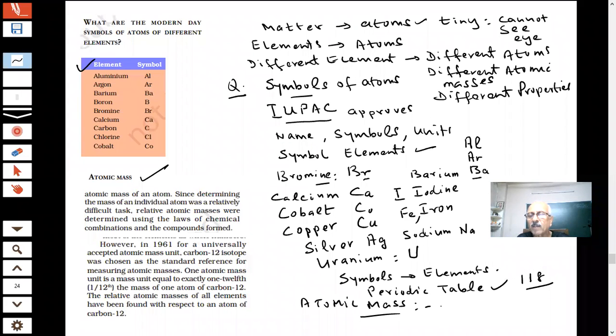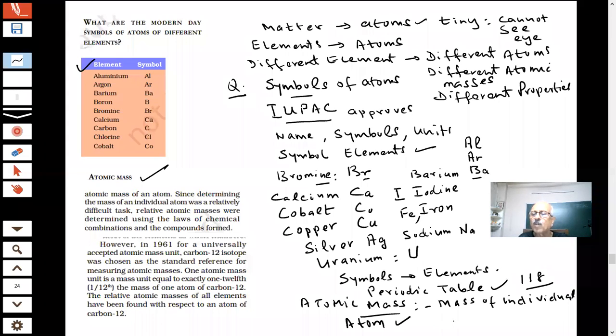Mass of an individual atom. I'm saying mass. The mass of an atom of a particular chemical substance, of an element, you are saying. Every element, if I say carbon is an element, you will say it has an atom, and I will say what is the mass of that atom? Mass of an individual atom. That's what you are saying. Okay, correct answer by Vidhi. Mass of an individual atom is the answer given by Vidhi.